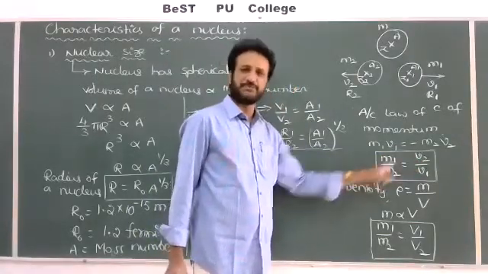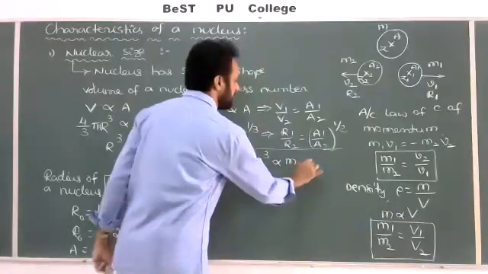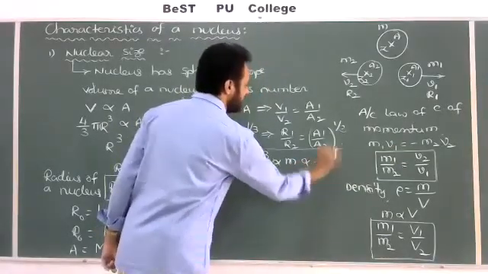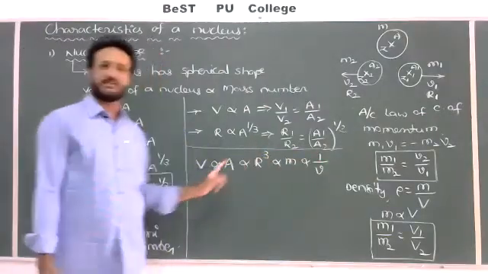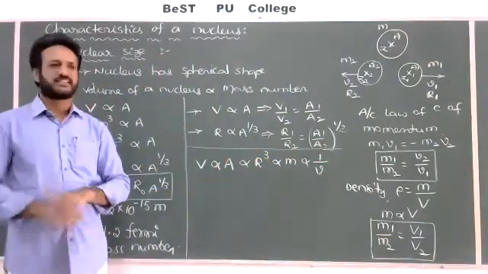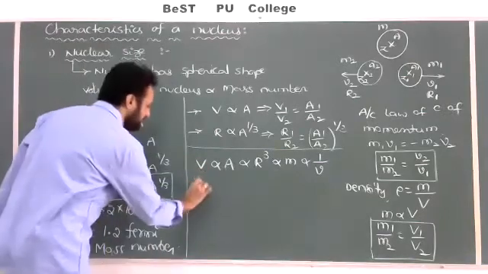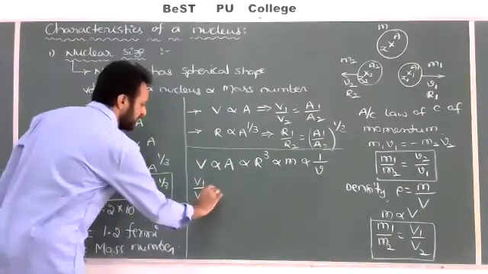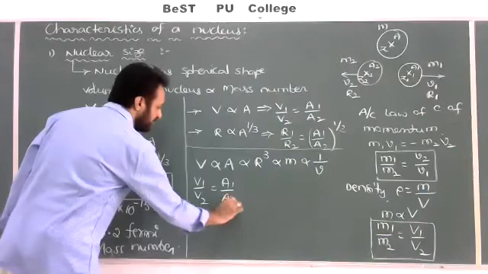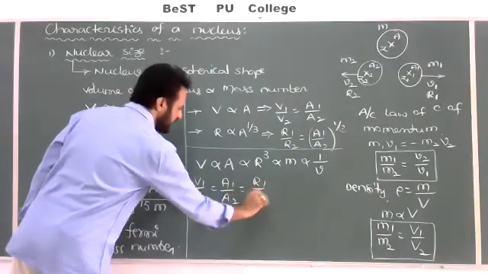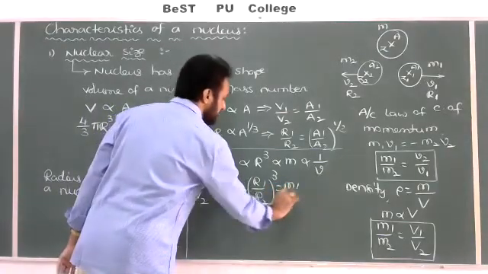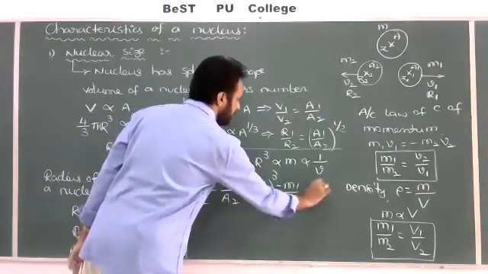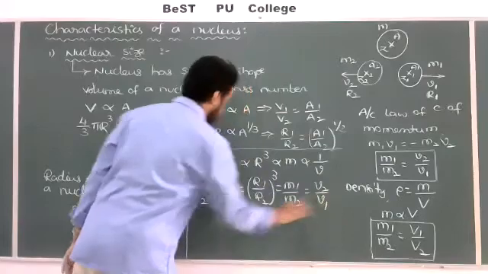m1 by m2 equals v2 by v1, that's why inversely. So proportional to 1 by small v. Check here, with five quantities given, a number of problems we can solve. From this we can write V1 by V2 is equal to A1 by A2 equal to r1 by r2 whole cube equal to m1 by m2 equal to v2 by v1.